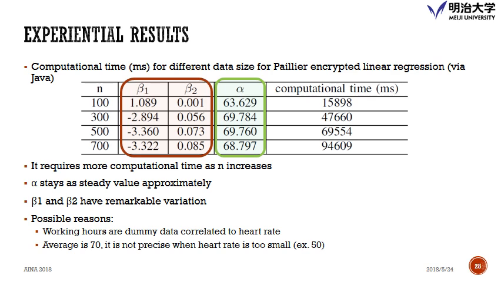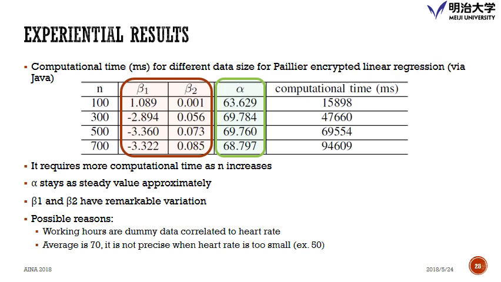And this is the result of the computation time. We can understand that when the data is getting larger, we have to use more computation time. Here we have alpha, beta 1, and beta 2. Alpha stays very steady and they are similar, but the betas change a lot.